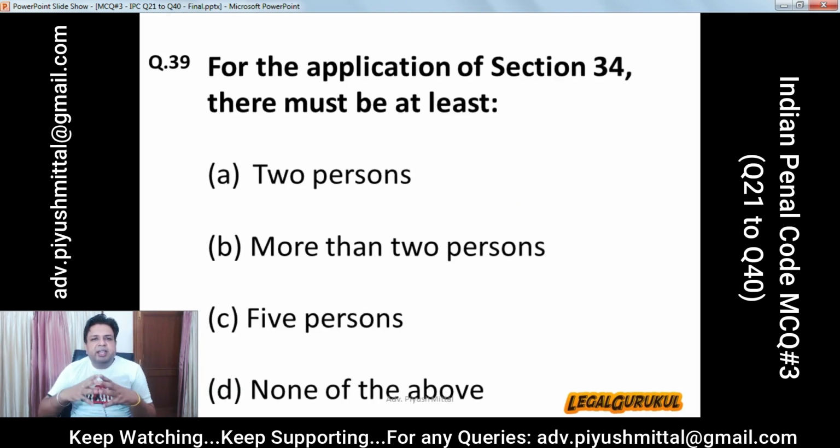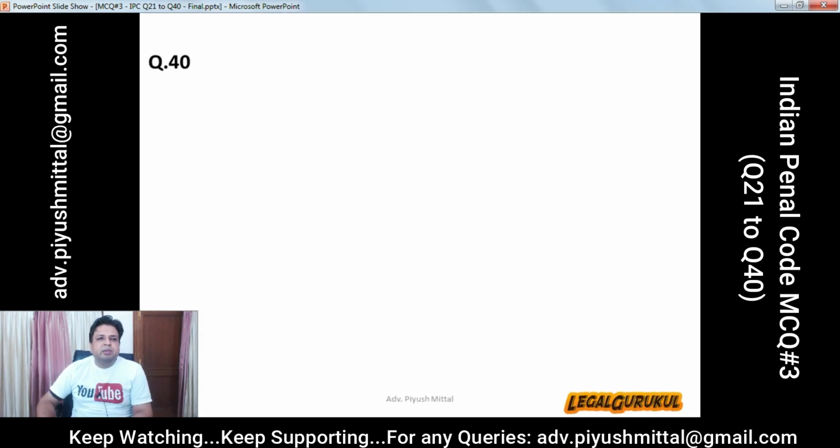Question number 39. For the application of section 34, there must be at least A. 2 persons. B. More than 2 persons. C. 5 persons. D. None of the above. And the correct answer is at least 2 persons. Last question is MCQ series का थर्ड का.